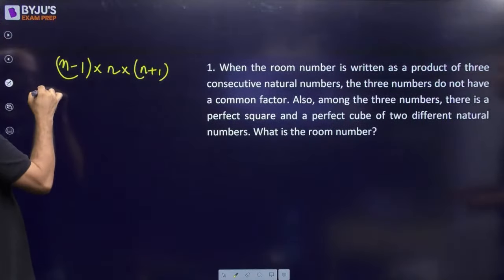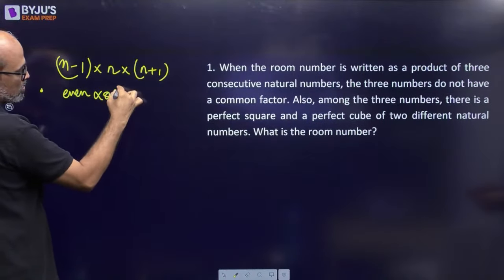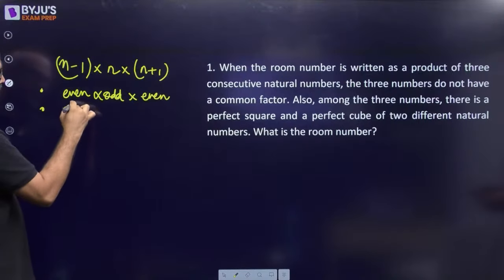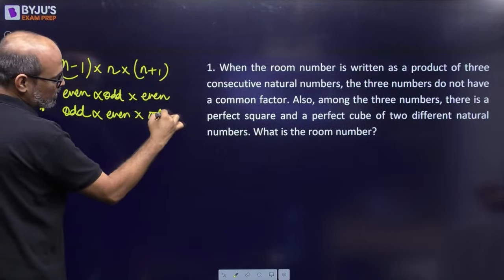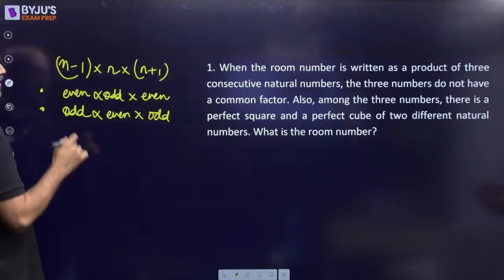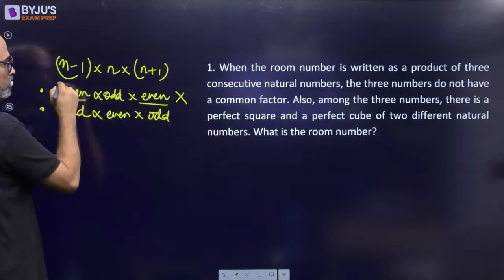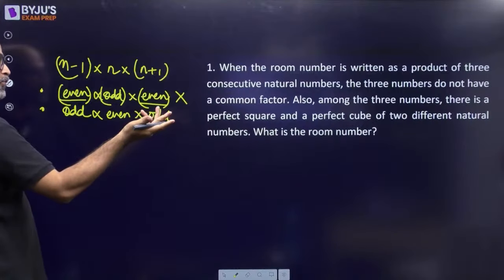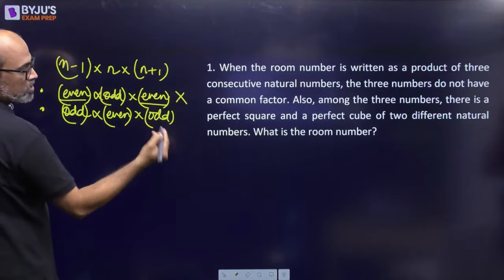So इसके दो possibility हैं. If n minus 1 is even into odd, because these are consecutive numbers. Or the second is the first number is odd, the middle number is even, and the third number is again odd. Because of the first condition, ये नहीं हो सकता. Because when you have two even numbers, तो ये co-prime तो होंगे नहीं. They will always be multiple of 2. So it has to be odd into even into odd का scenario.